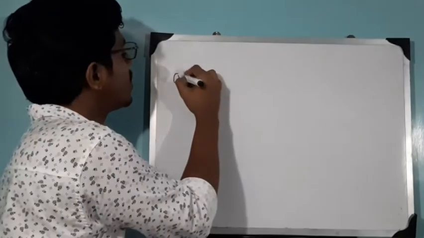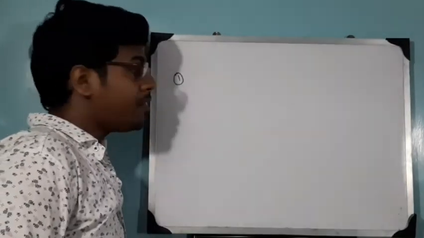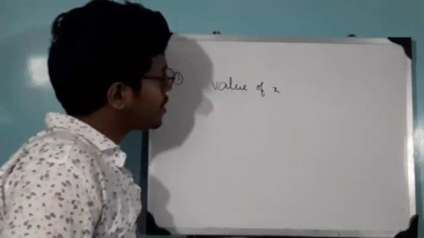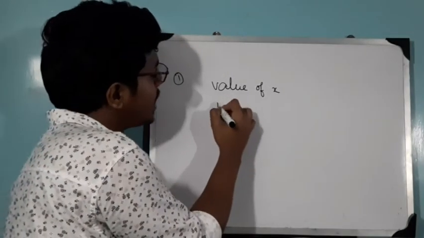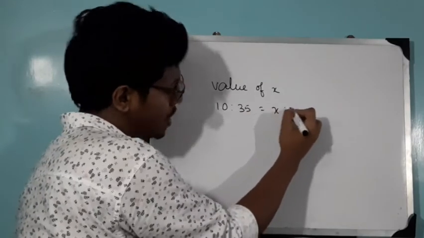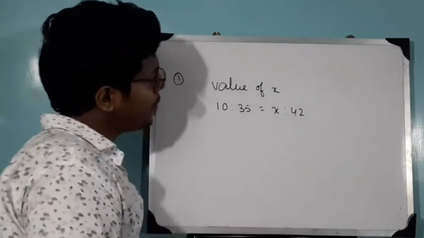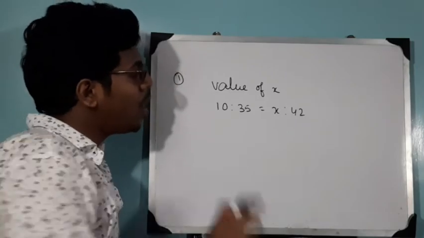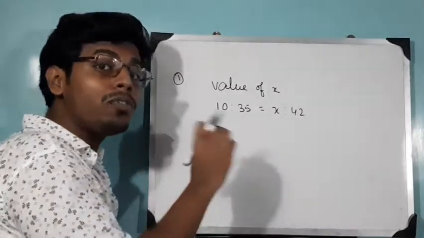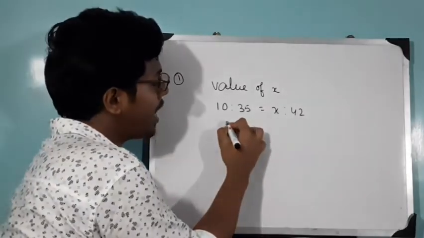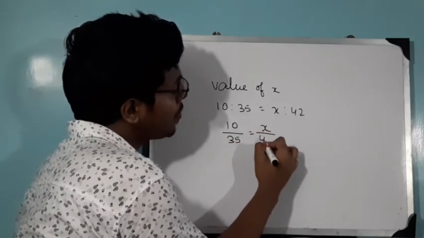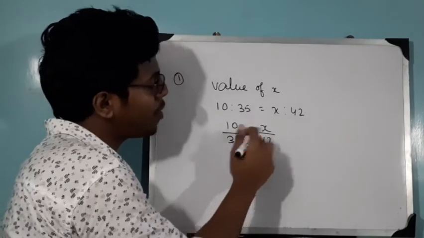Number one variety. You will be asked to find the value of X. The question will be like this: 10 is to 35 equal to X is to 42. Okay, this is the question. How to form it? Always remember, is to can always be written in the form of the by sign, meaning the divide sign. So we will write 10 is to 35 equal to X by 42, that is 10 by 35 equal to X by 42.